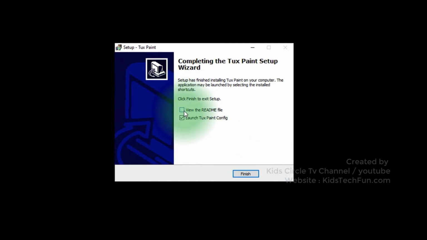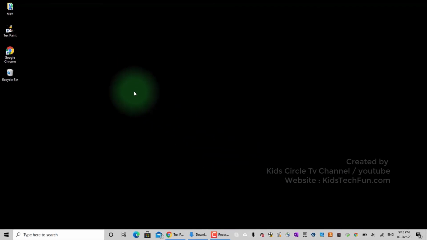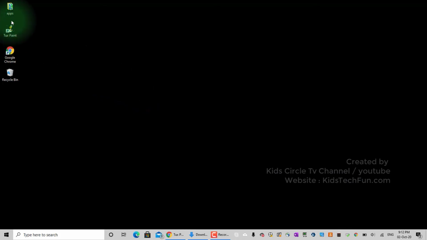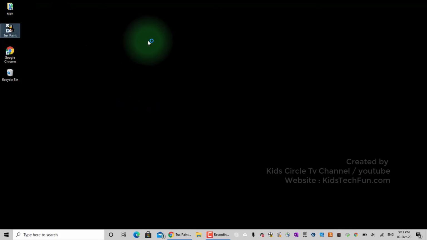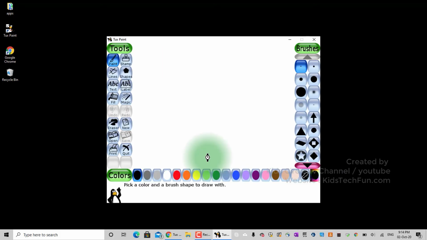Now it's installed. Double-click the Tux Paint icon on the desktop to start Tux Paint. This is the window mode of Tux Paint.